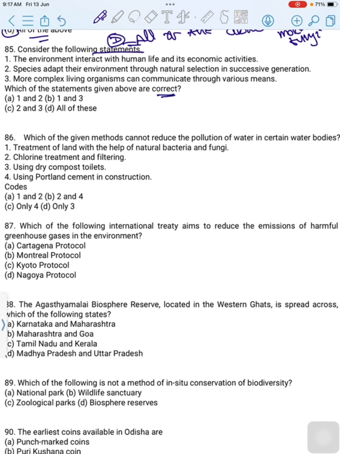First option is 1 and 2. Second option is 1 and 3. Third option is 2 and 3. Last option is all of the above. Then correct option is option D, all of these.